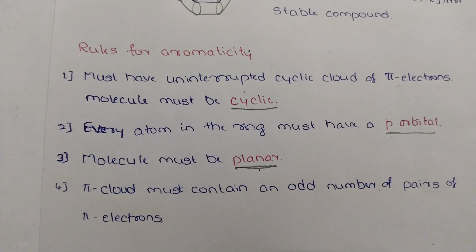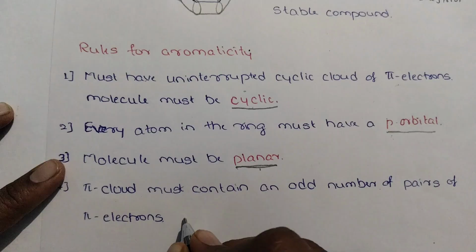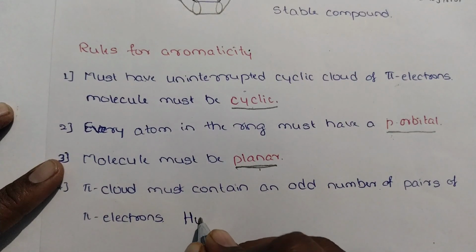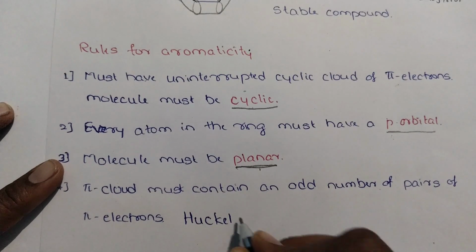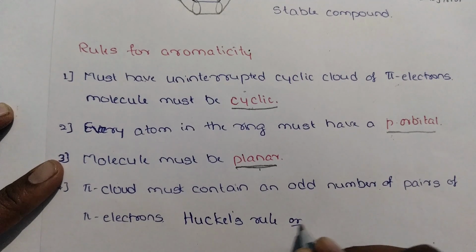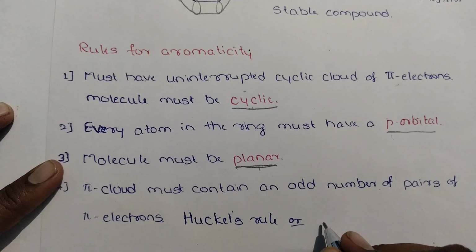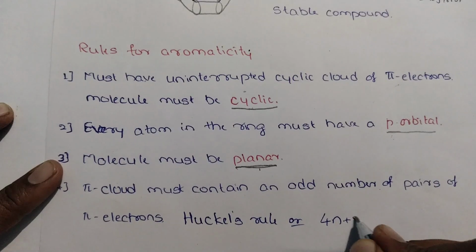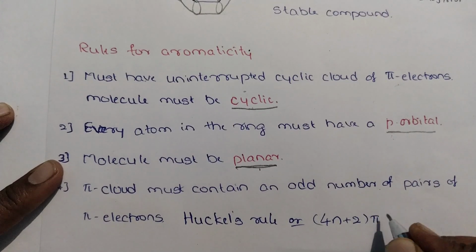For this rule, there is a mathematical way to express it. That rule is called Huckel's rule, also called the 4n plus 2 pi rule.